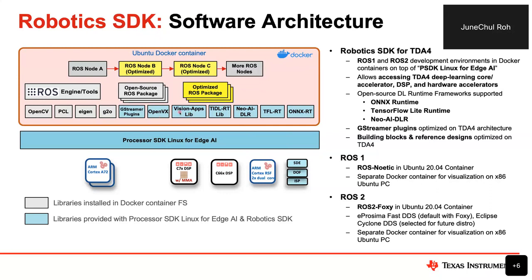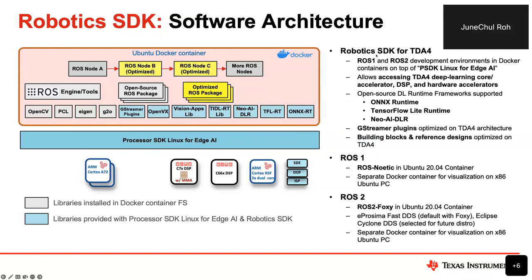And as said, we have a vision application library, and we also include the open source deep learning runtime libraries. We support all three popular runtime libraries: ONNX RT, TensorFlow Lite runtime, and Neo AI DLR libraries.